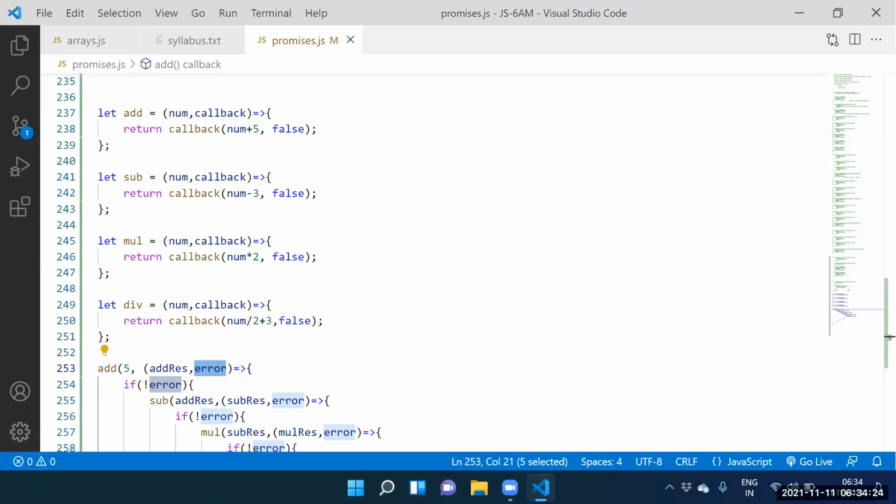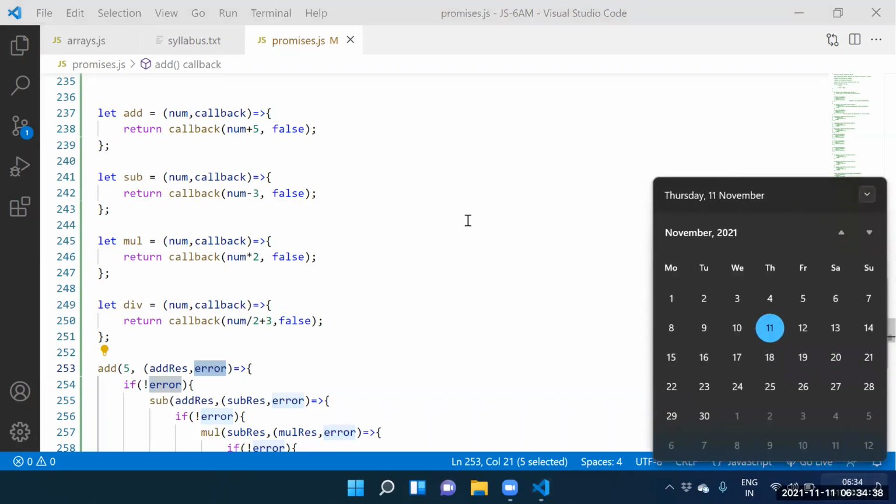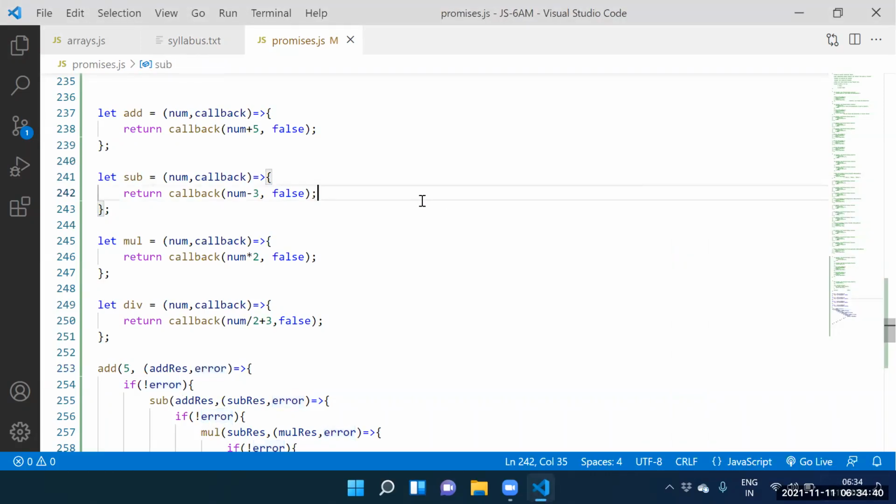Second person depending on the first person, third person depending on the second person, and fourth person depending on the third person. So this kind of nonsense code, whatever code we have here, technically we can call callback hell.